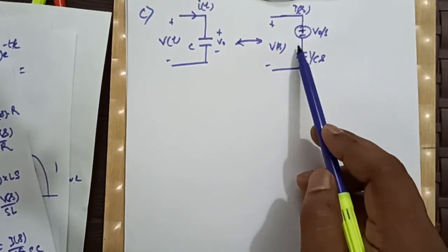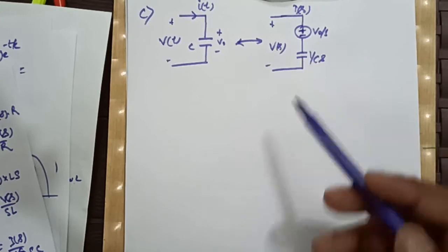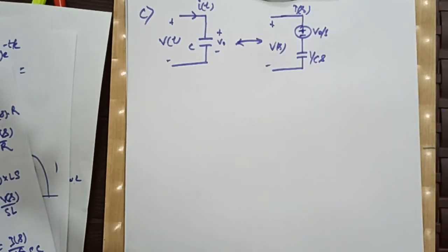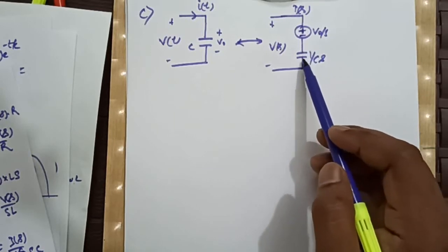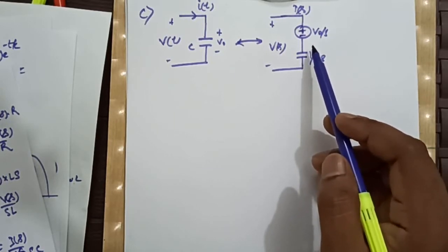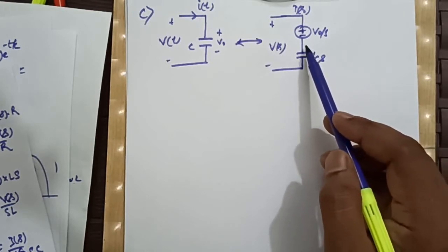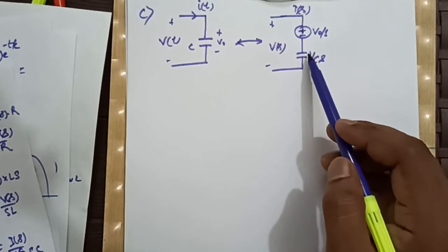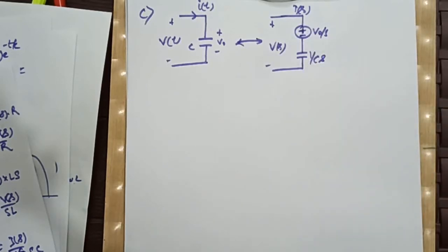Now recall, in case of DC analysis, the capacitor having initial voltage was replaced by a voltage source, and this part was short circuited, because for DC in the transient state the capacitor was acting like a short circuit, so that is why we were short circuiting this part. But in case of AC, there is some resistance or reactance, so I represented it here in series with this voltage.